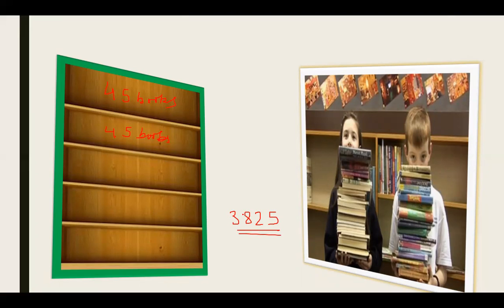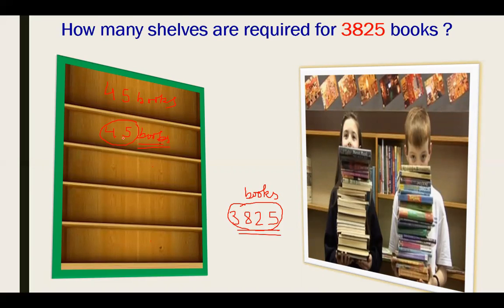So you have to calculate the number of shelves. How will you calculate it? You will divide 3,825 books by 45 books. Okay, just remember these are books and these are also books. The same unit you can divide with each other. So books we have to divide with books only. So 3,825 books we have to divide by 45 to get the answer as the number of shelves, right? So we have to find the number of shelves required for 3,825 books. So what we have to do? We have to divide 3825 by 45 to get the number of shelves.